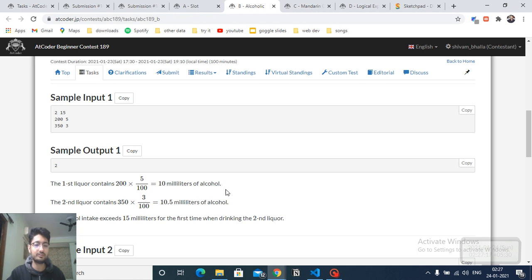If you multiply both sides with 100, because you're converting it to milliliter of milliliter, you also multiply with 100 on this part also. And now it's not actually milliliter of milliliter, but actually it's milliliter into 100. So that's what we're finding out. So it's very simple now. You just have to keep on adding this such that the total of that becomes greater than or equal to this number into 100. Okay, so that's the whole logic.